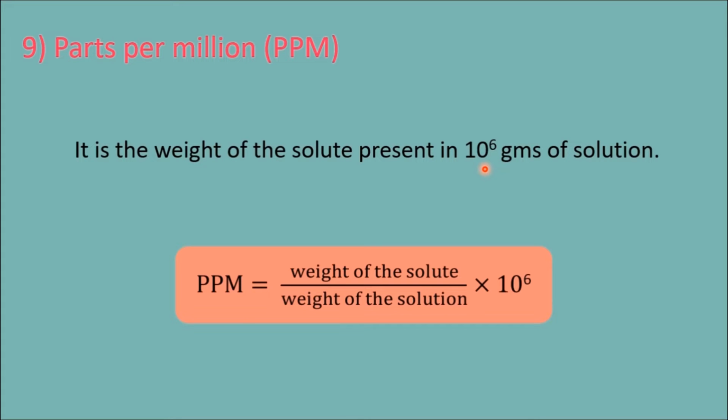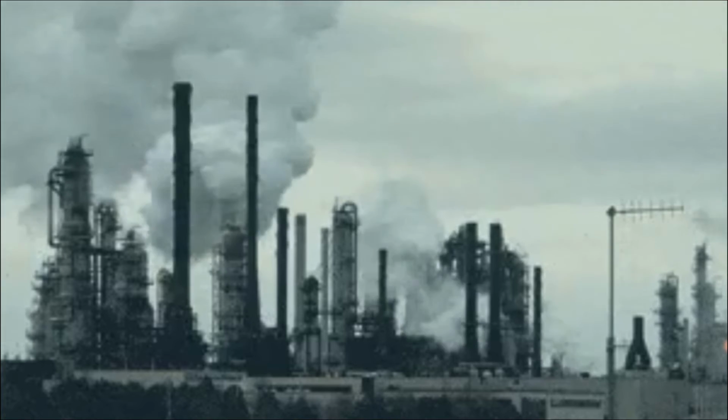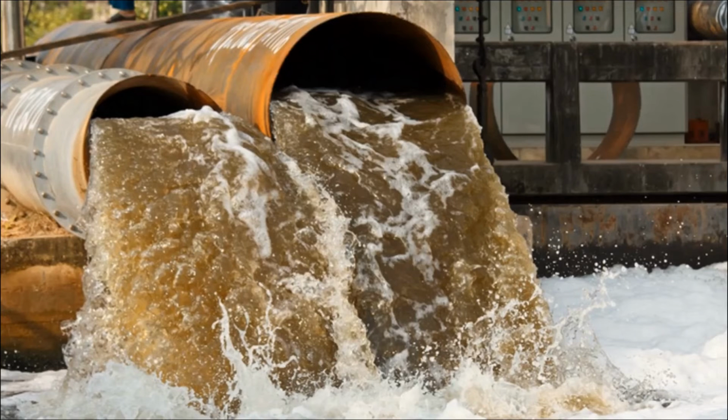What is the use of the ppm? It is generally expressed for showing air pollution and water pollution. Water and air may contain contaminants, small contents. Sometimes they may be poisonous, sometimes non-poisonous, harmless. Whether harmless or harmful doesn't matter, each content in the water or air is expressed in ppm only. I will show small problems.